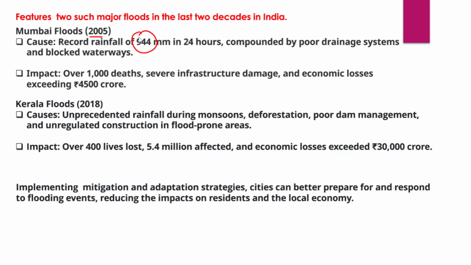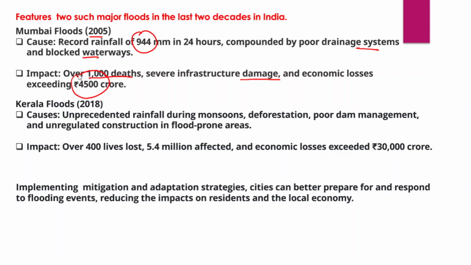So we could say that it is one of the heaviest rainfalls ever recorded, and this heavy rainfall was further compounded by poor drainage systems that blocked the waterways, along with poor urban planning and development. These drainage systems were further clogged or blocked by poor solid waste management, particularly due to plastic pollution. Because of the Mumbai floods 2005, around 1000 deaths took place, severe infrastructure damage was also caused, and economic losses in Mumbai city exceeded 4500 crore.